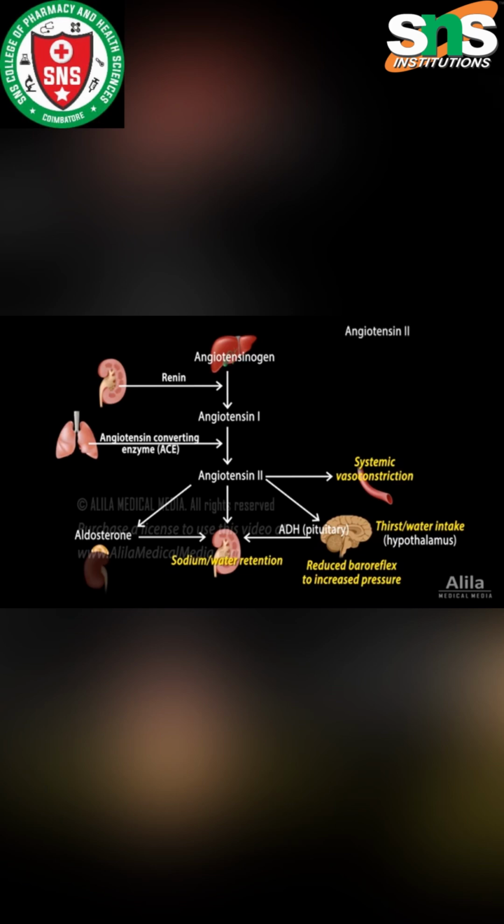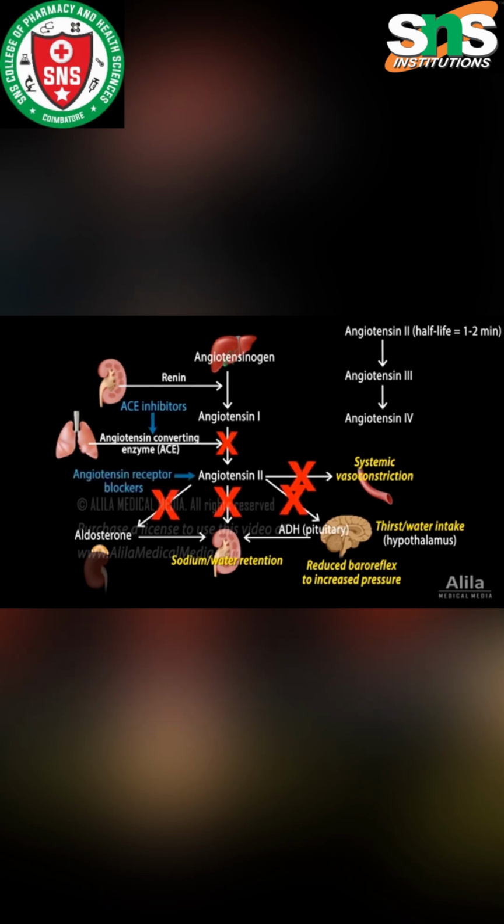Angiotensin 2 is short-lived with a half-life of 1 to 2 minutes. It is degraded into angiotensin 3 and 4, which have lesser effects. Overactive or inappropriately activated RAAS is a cause for hypertension. RAAS is a frequent target of antihypertensive drugs. ACE inhibitors and angiotensin receptor blockers are common treatment for hypertension.